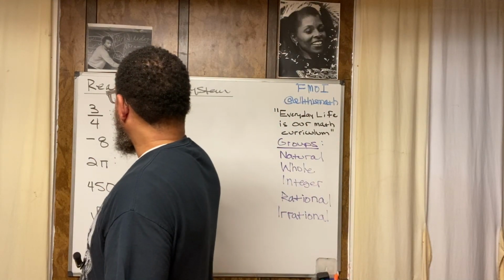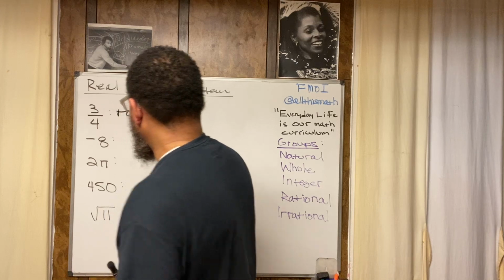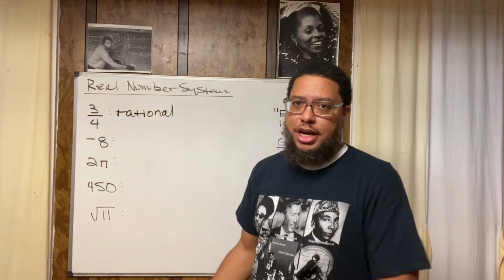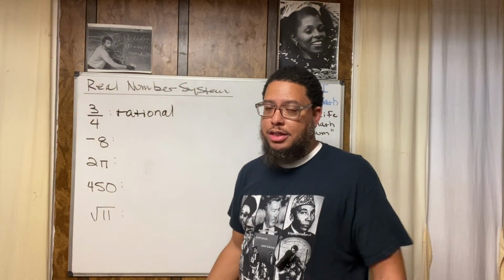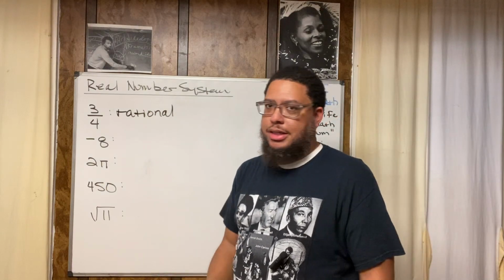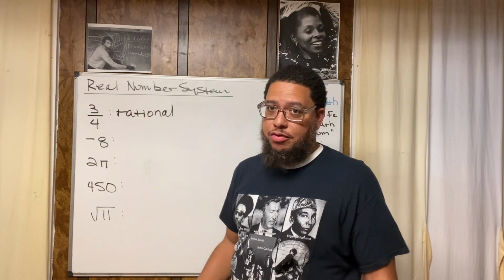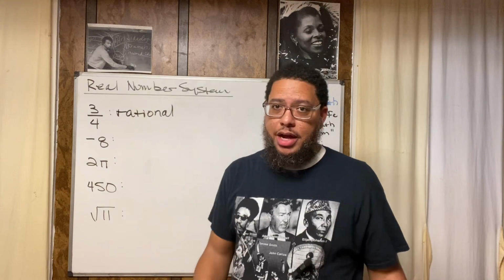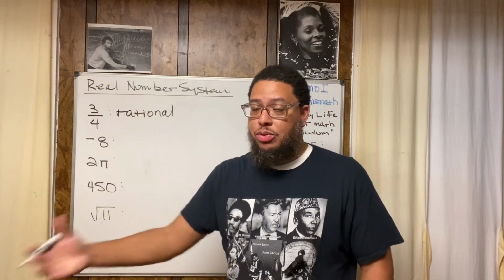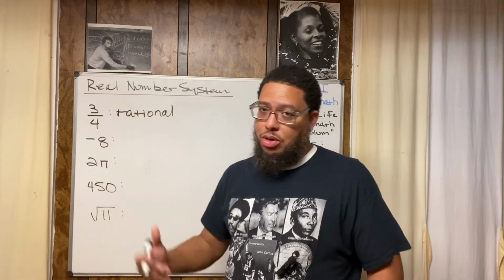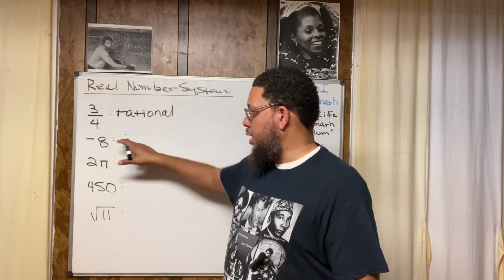Now, if it's rational, that means it can't be irrational. It can't be rational and irrational at the same time, just like somebody can't be pregnant and not pregnant at the same time. It's either one or the other. You're either going to be rational or irrational. So if you're rational, you know you're not irrational. If the number is irrational, you know it's not rational. All right, on to the next one.